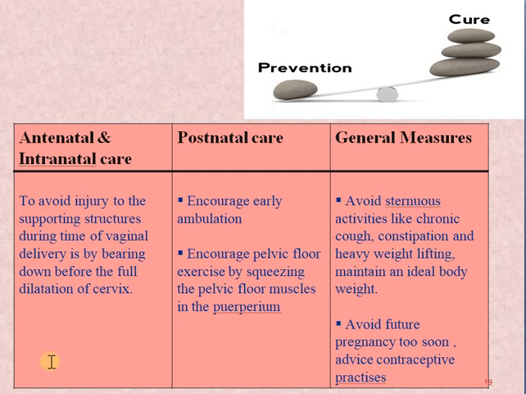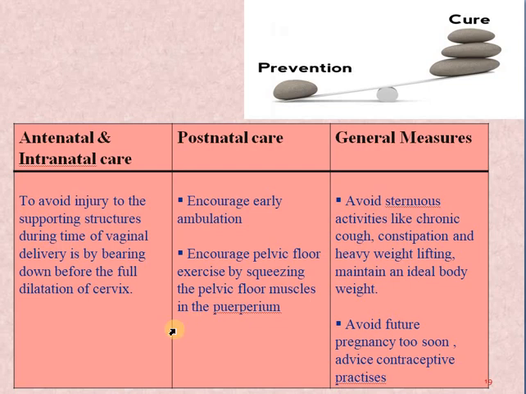So what are they and how can we avoid it? First is in the cases of antenatal or intranatal. In antenatal or intranatal, we avoid the injury of the supporting structures during the vaginal delivery itself. How will we avoid it? By giving proper vaginal support. So proper vaginal support is very important during the delivery of a baby.